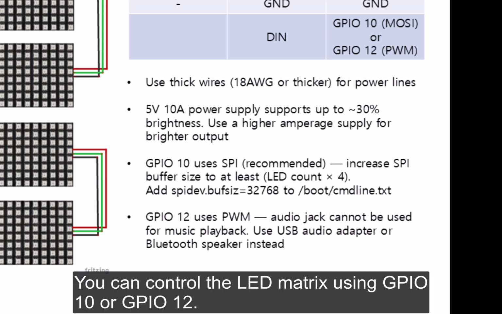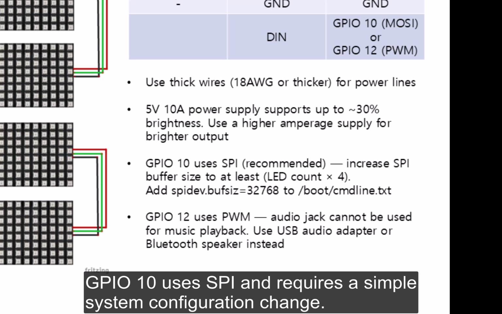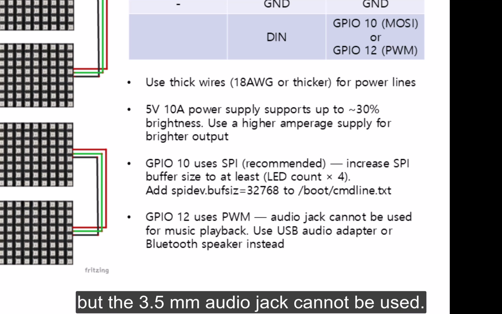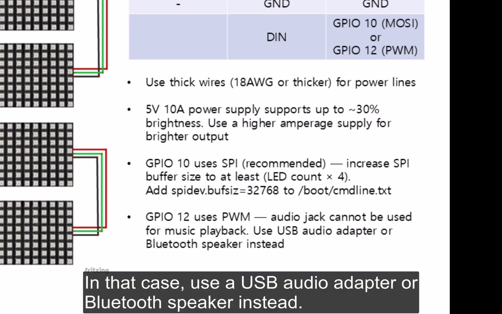You can control the LED matrix using GPIO 10 or GPIO 12. GPIO 10 uses SPI and requires a simple system configuration change. GPIO 12 uses PWM and requires no configuration, but the 3.5mm audio jack cannot be used. In that case, use a USB audio adapter or Bluetooth speaker instead.